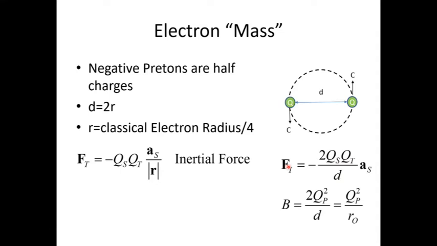And because force is F equals ma, the inertia is equal to twice, because the preton charges are the same, twice the charge of a preton squared divided by the distance between them. Or if you want to say, well, the radius of the system, which is half the distance, then the inertia is just the preton charge squared divided by the orbital radius of the system, R_O.